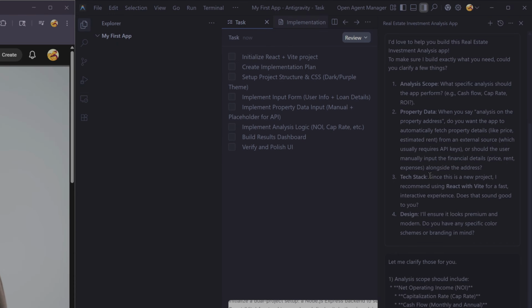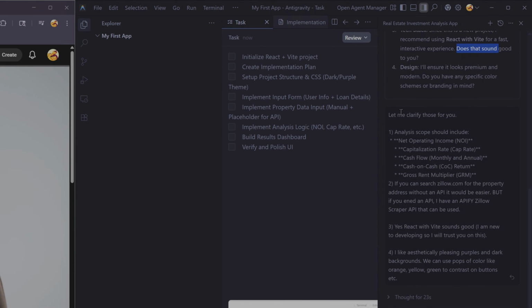I'm not really a developer, so I have no clue what my tech stack should be, but it already suggests using React with Vite for a fast, interactive experience. Does that sound good to you? I'm going to say yes because I don't know any different. Number 4 asks about the design. I'll ensure it looks premium and modern. Do you have any specific color schemes or branding in mind?